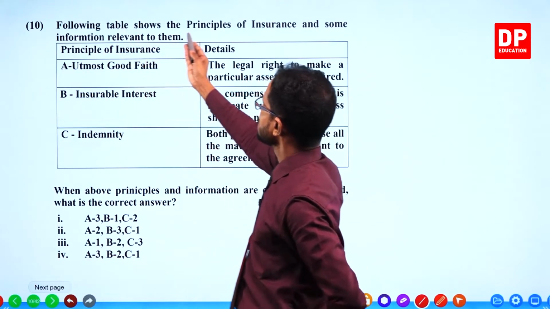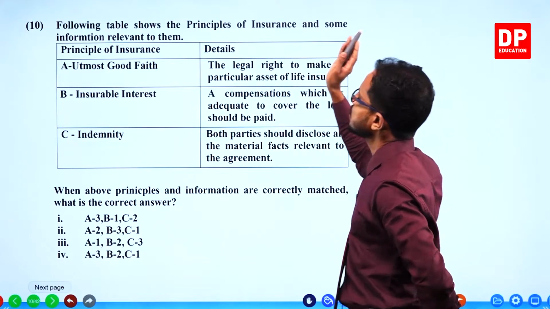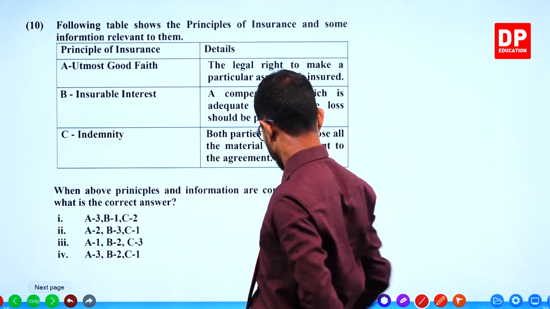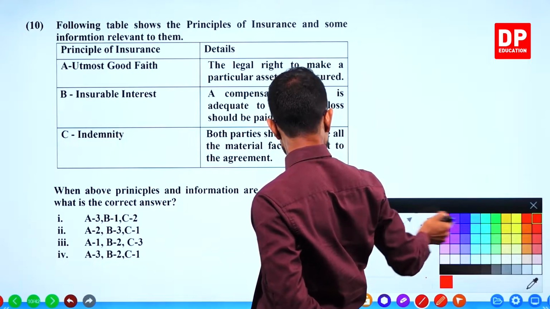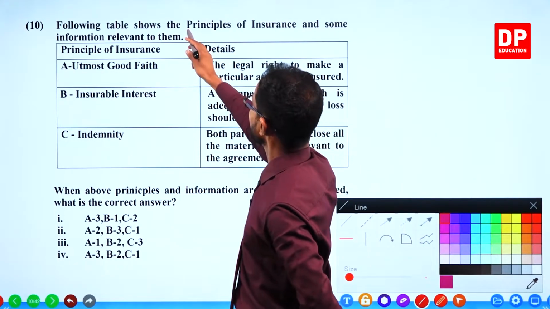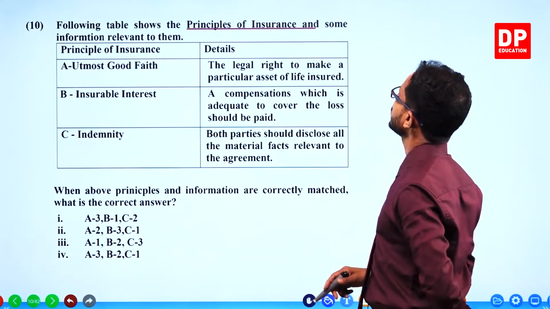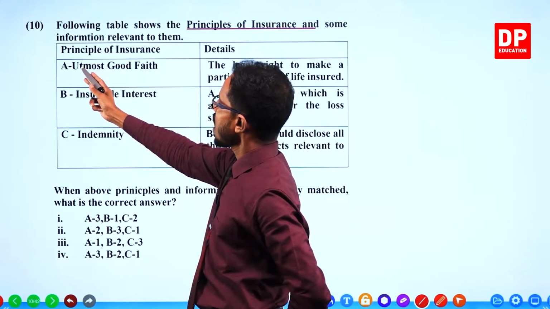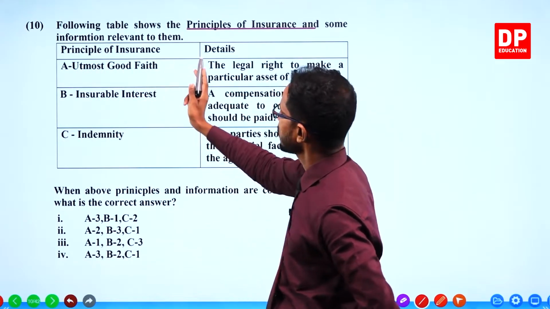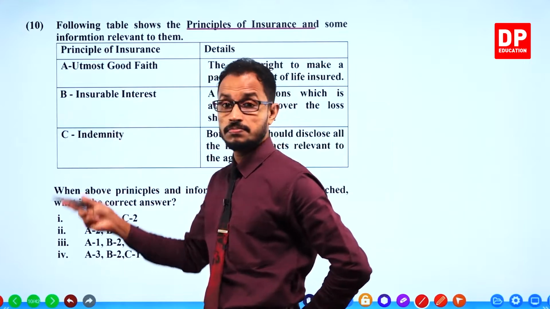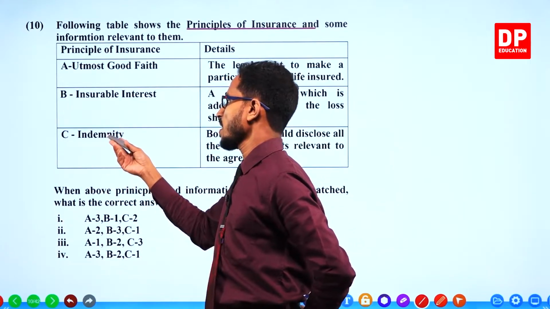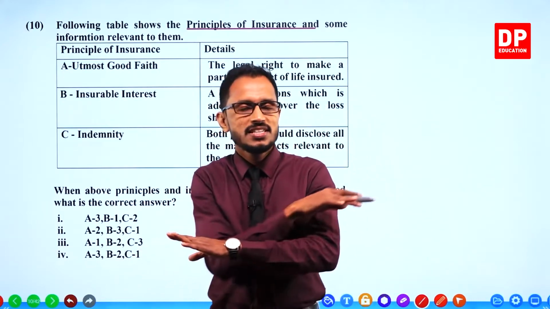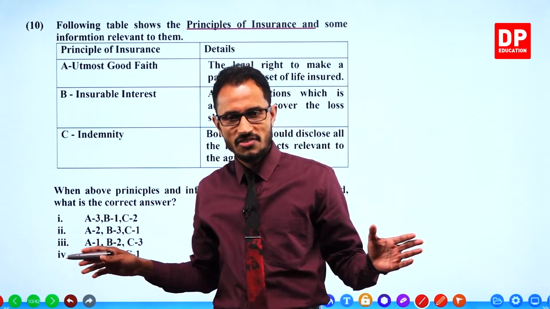Following table shows the principles of insurance and some information relevant to them. Principle: utmost good faith, insurable interest. We know these things. Indemnity, only applying for property insurance. Indemnity is not applying to life insurance.